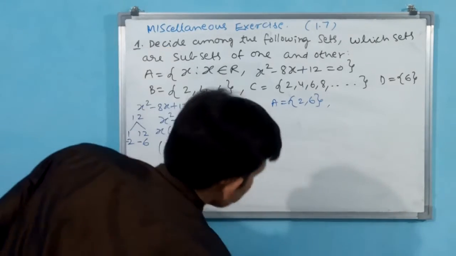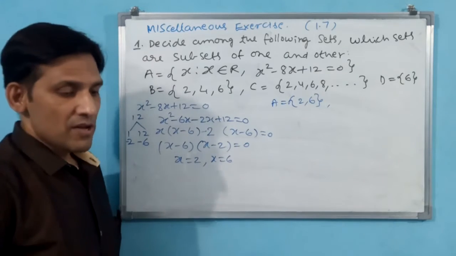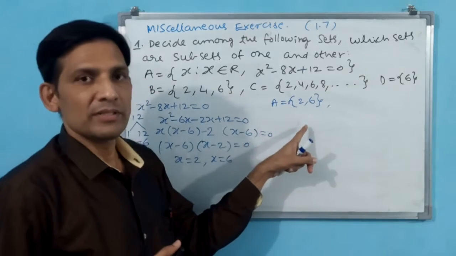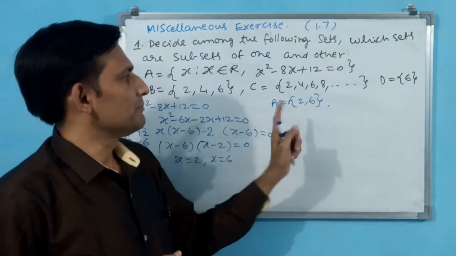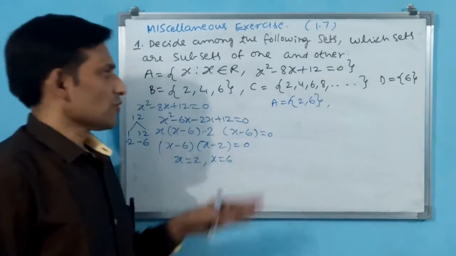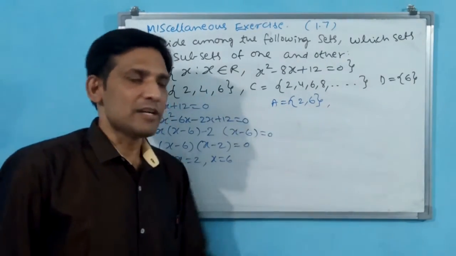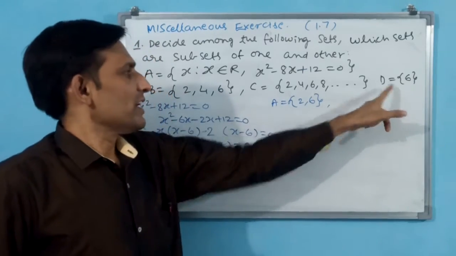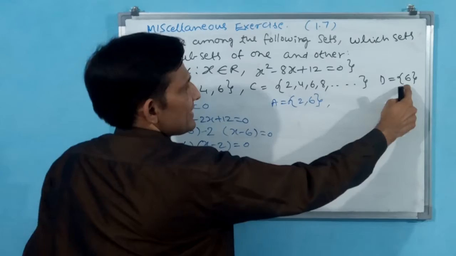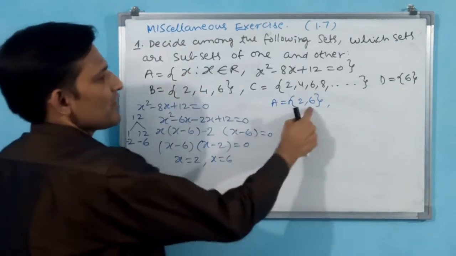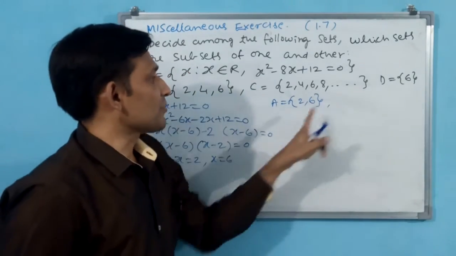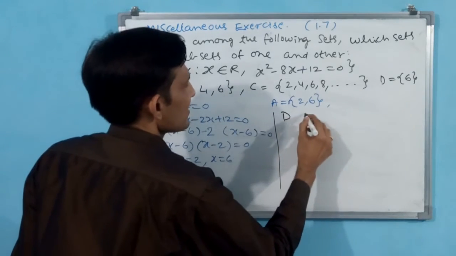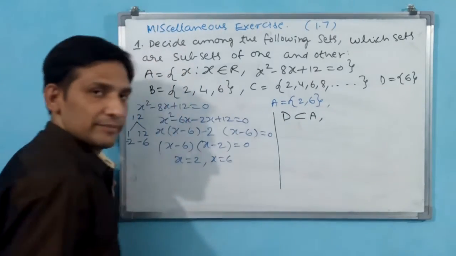Now you see how we are going to proceed. For finding subsets while comparing with other sets, you have to start with the set with the least elements. The set with the least elements is D. You start from D, which has 6. Then you go for A. A has 2, 6. Then D is a subset of A, because 6 is there. Then I am writing here: D is a subset of A, comma.